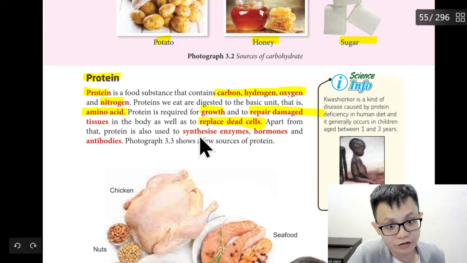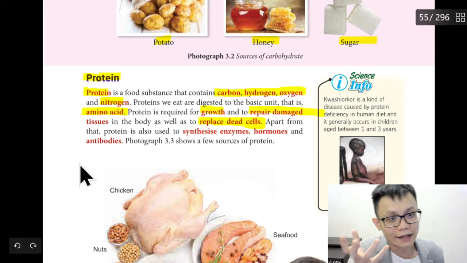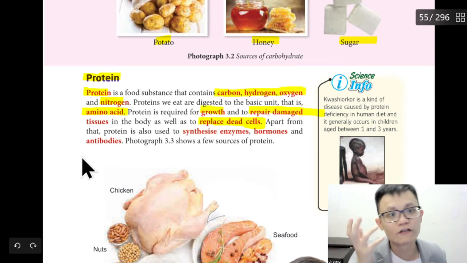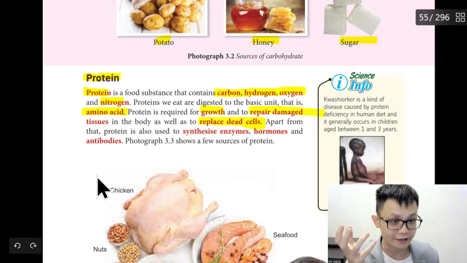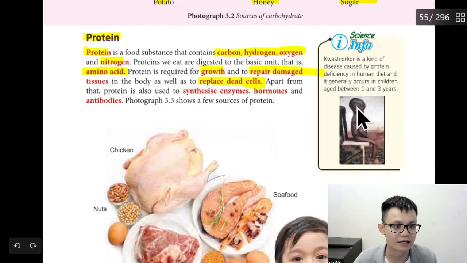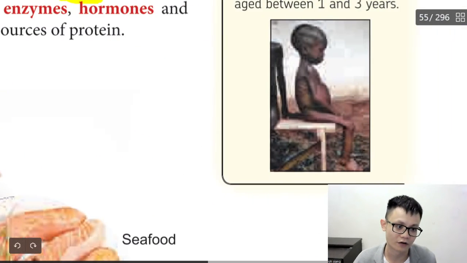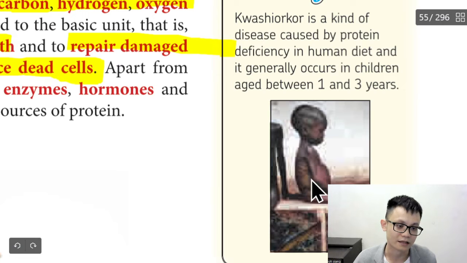Protein is also used to synthesize enzymes, hormones, and antibodies. So these are the proteins. The question might ask, what is the disease of a person with protein deficiency? If a person doesn't have protein, what will happen? You will see, you will become like this. You are getting very, very fat. But the boy becomes fat not because of protein. You can see his limbs are very thin, you can see the bones, and the stomach is filled with fluid, liquid.